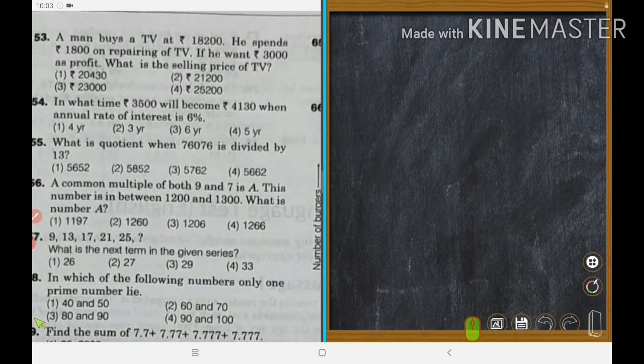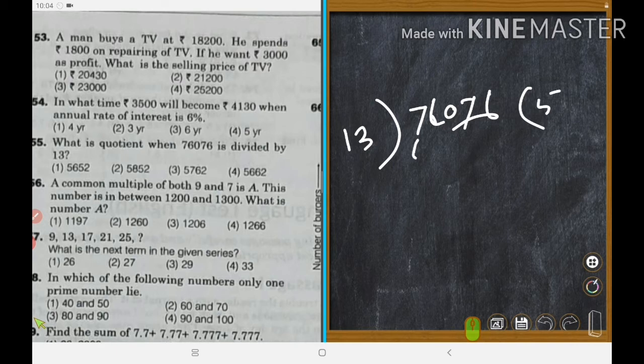That is dividend 76076 divided by 13. Is 7 enough? No, it will be more than that, then 76.